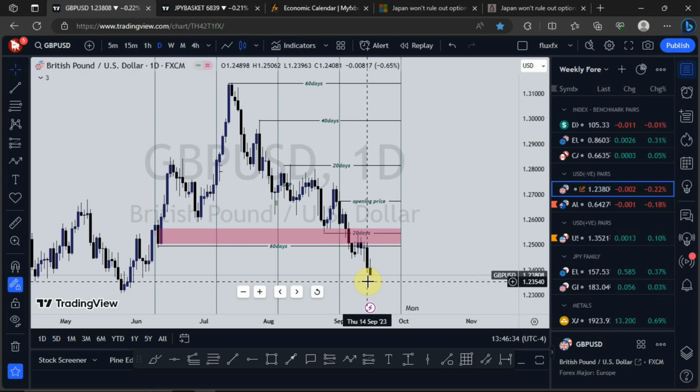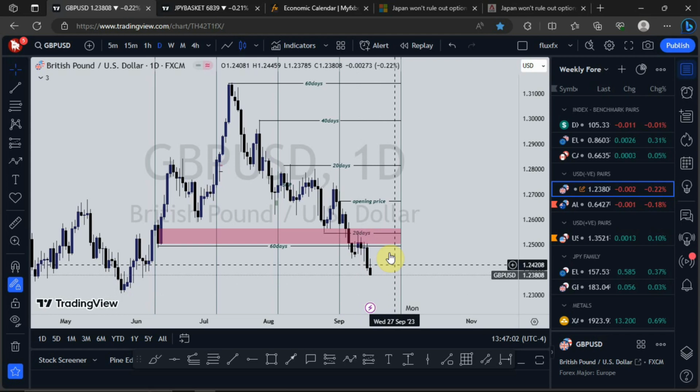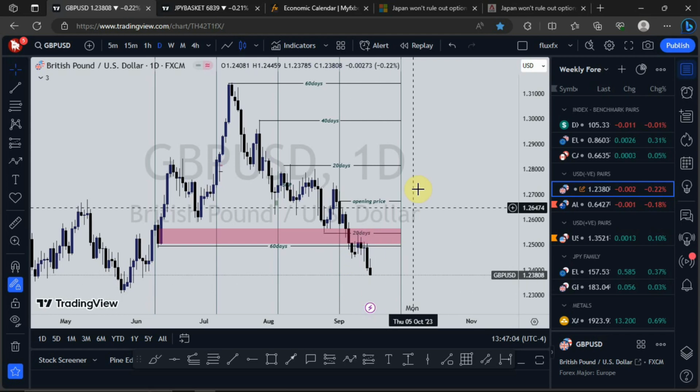The interest rate decision for the USD and the interest rate decision for GBP will move price on a long-term basis. So I'm just waiting to see how things pan out so far as these high impact news are concerned. That will determine whether GBPUSD will continue to push to the downside or will reverse, and then we start seeing a bullish scenario for this particular market. I wouldn't talk much here. So that is just that for GBPUSD.